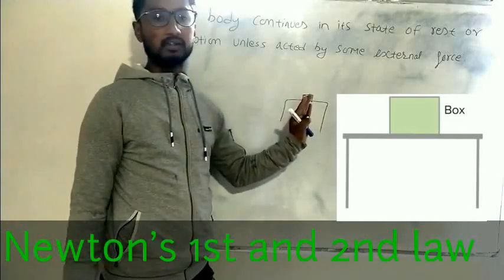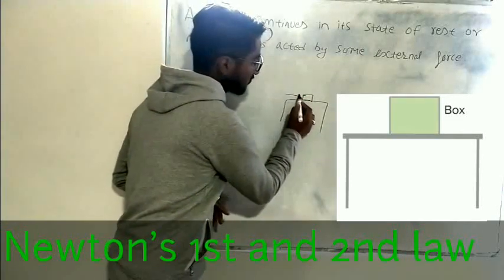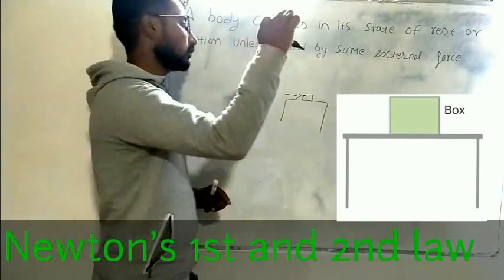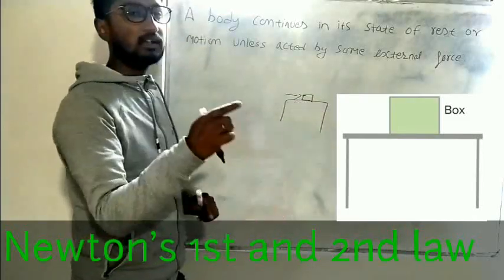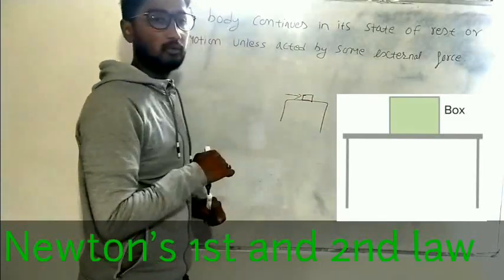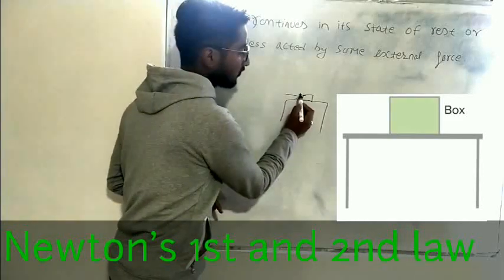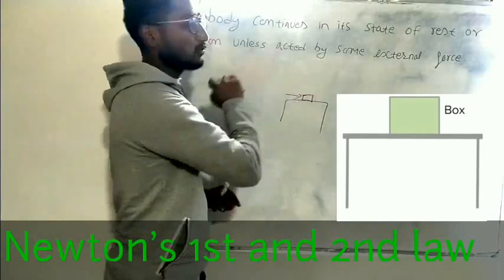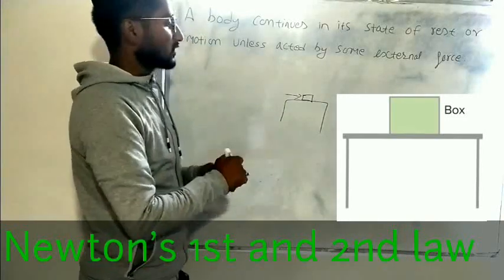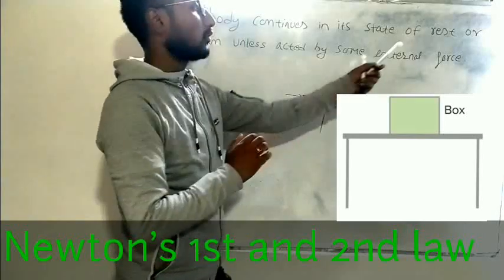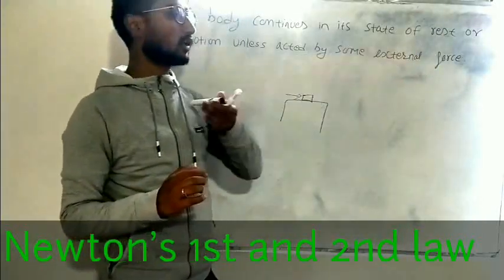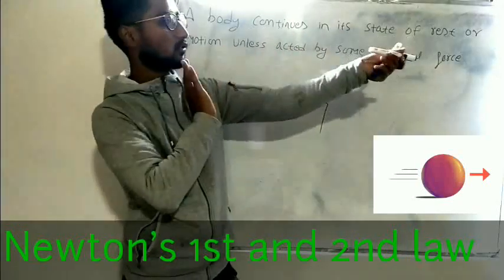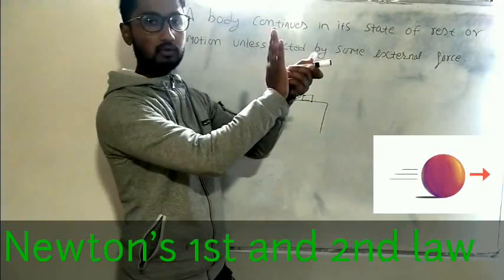In short, what we can say is, unless some external force acts on it, this box will not change its state of rest. Our body will remain at the state of rest unless and until someone pushes it from one side. If force is applied on this box, then only the box will start moving, otherwise it will continue to be at rest. Likewise, suppose a body is moving, how do we stop this body, how do we bring this body to rest? We have to apply force. If we apply force against the motion, the body will come to rest.